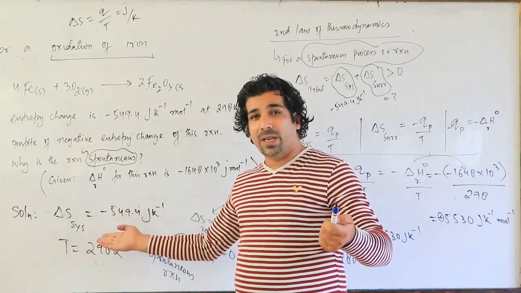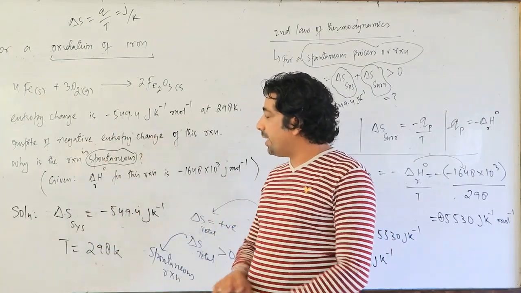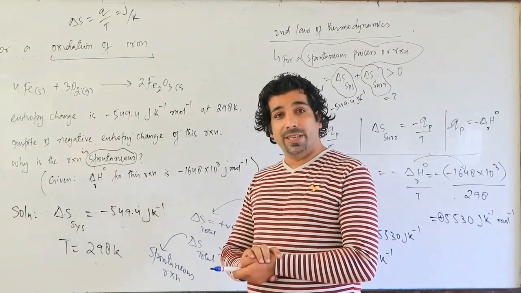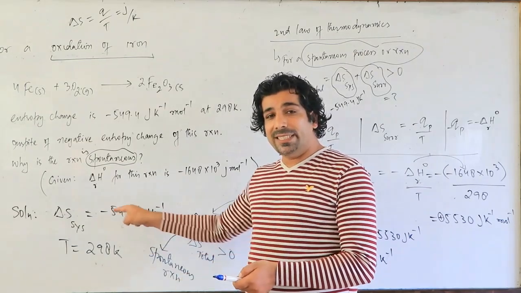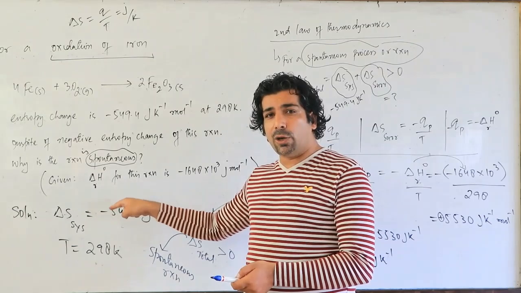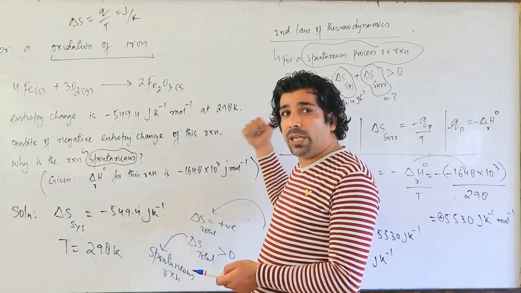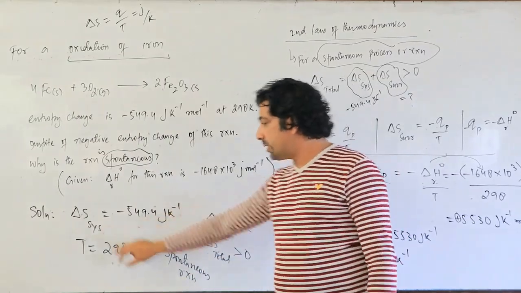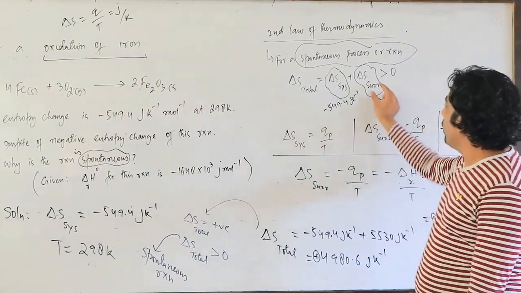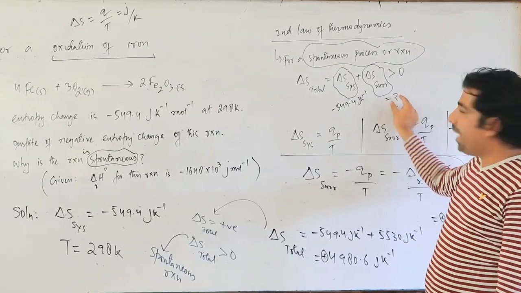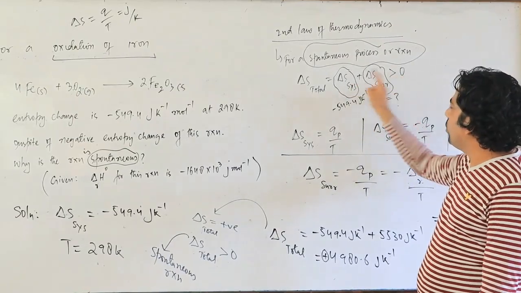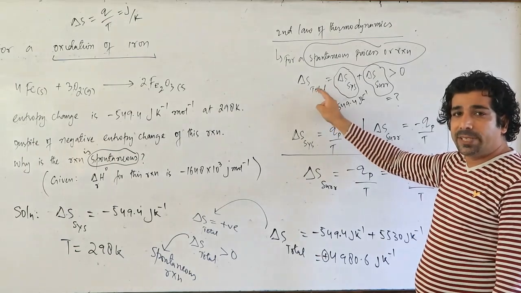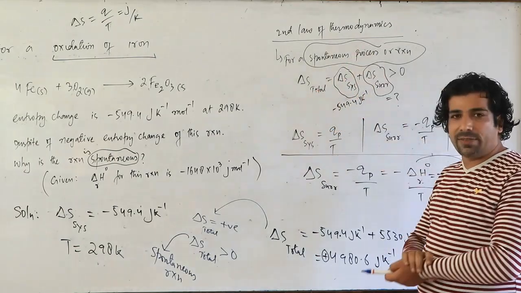They are asking that if the entropy is negative, why is the reaction spontaneous? But we are not looking for the entropy of a system, we are looking for the total entropy of the universe. The entropy of the system was given, the entropy of the surroundings was not given. This total should be greater than 0, then delta S will be positive and the reaction will be spontaneous according to the second law of thermodynamics.